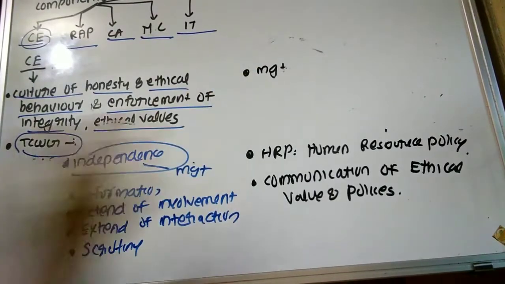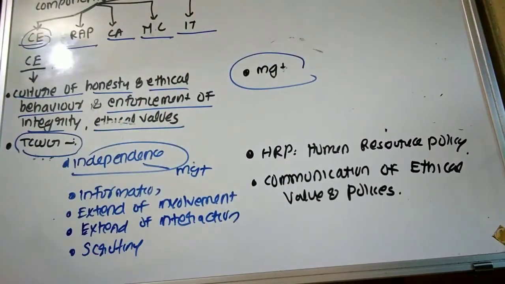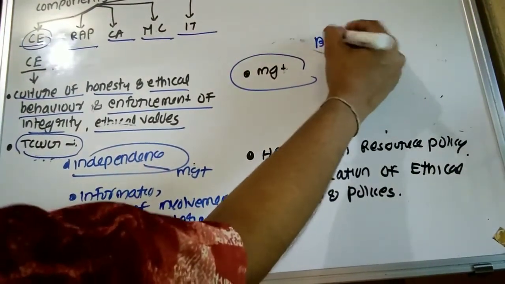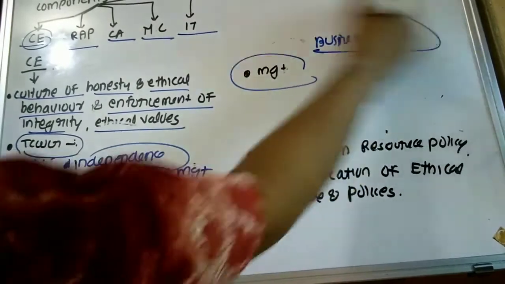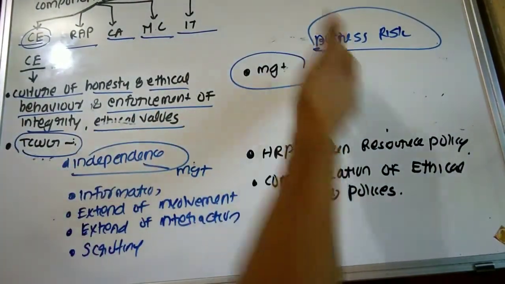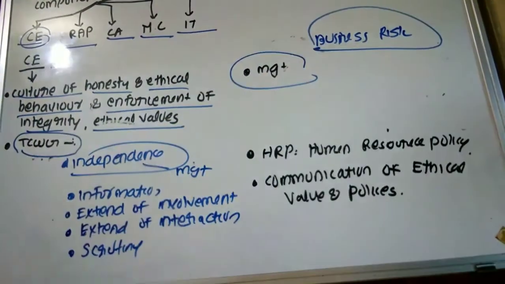Then next, the auditor should understand the management of an organization. That is, business risk: what are the approaches that have been adopted by the management towards business risk.